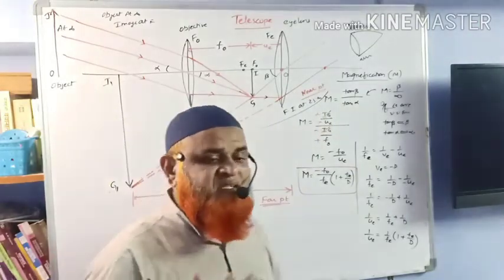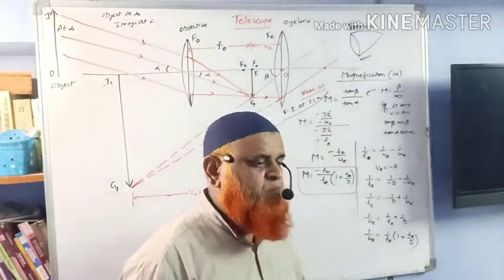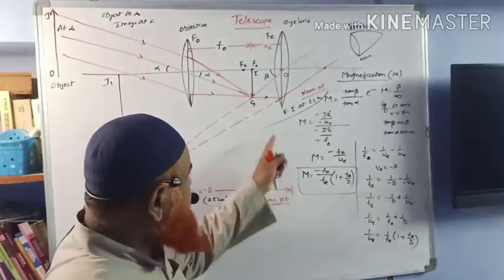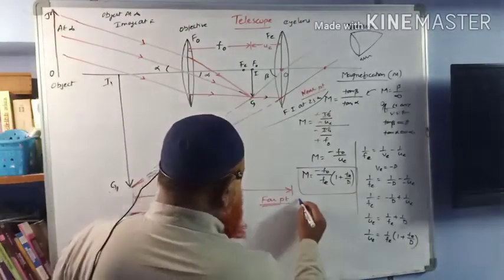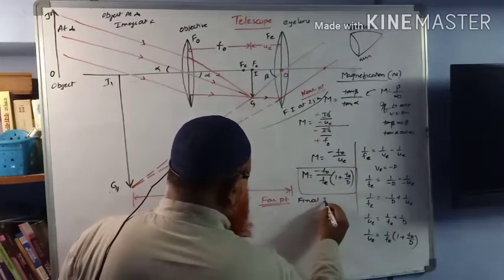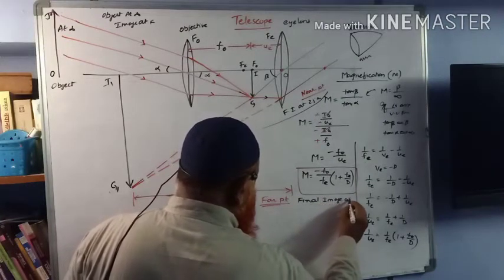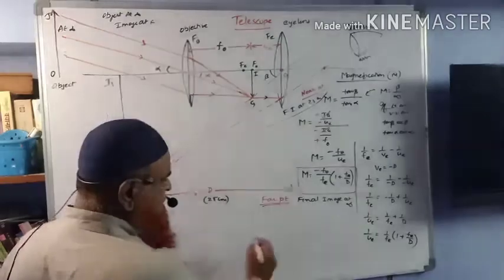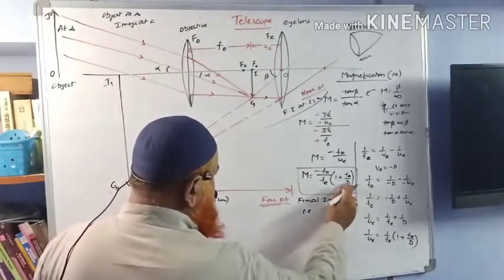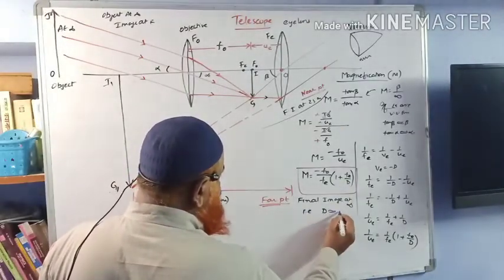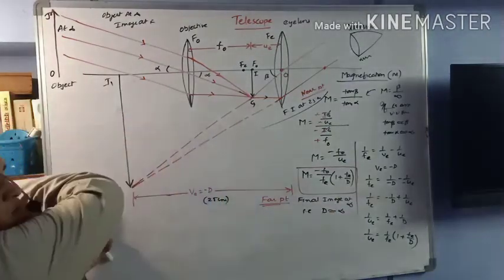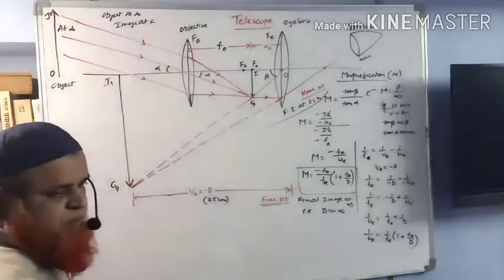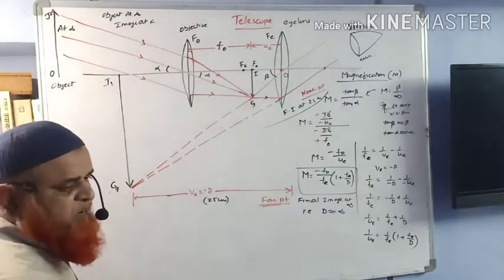If the final image is at infinity, it is called the far point image. So with the final image at infinity, D can be replaced with infinity.